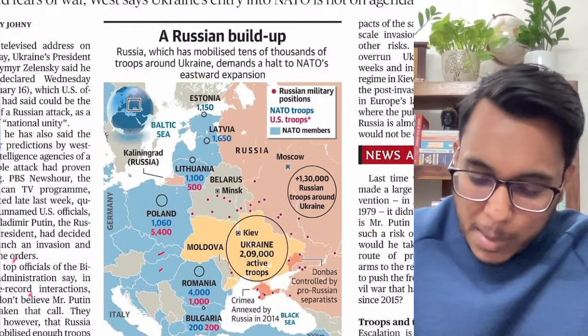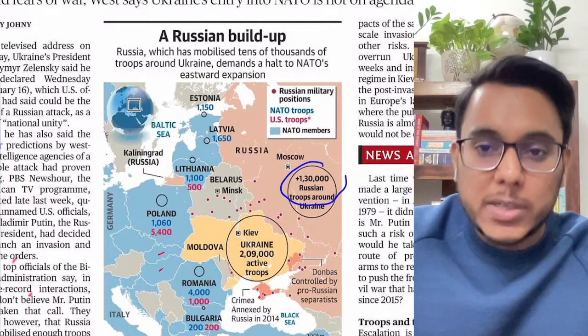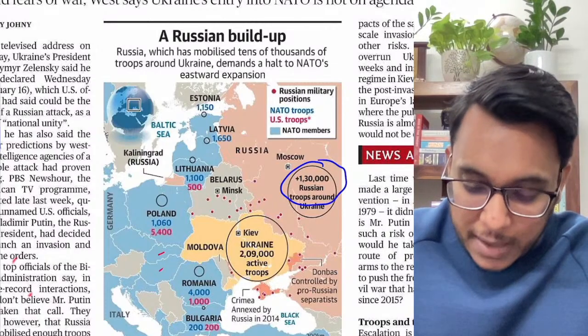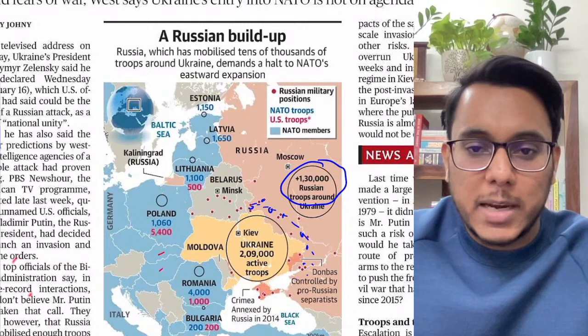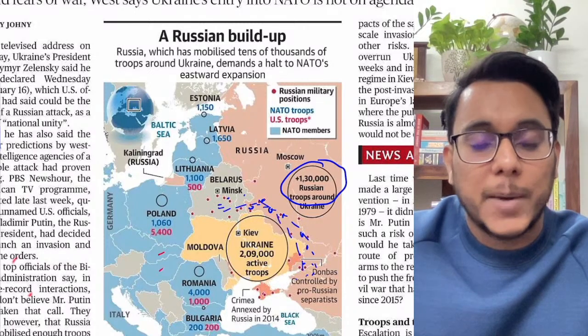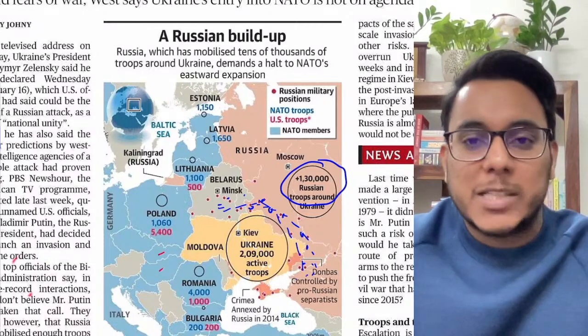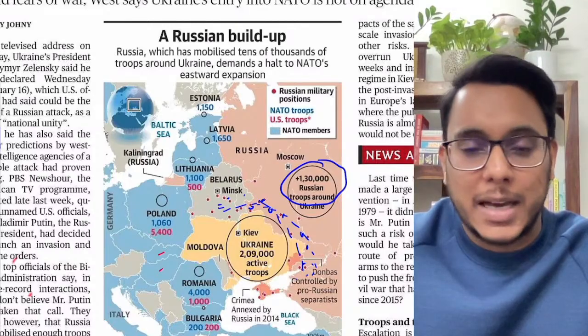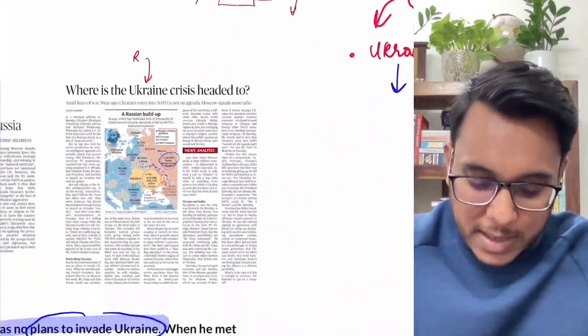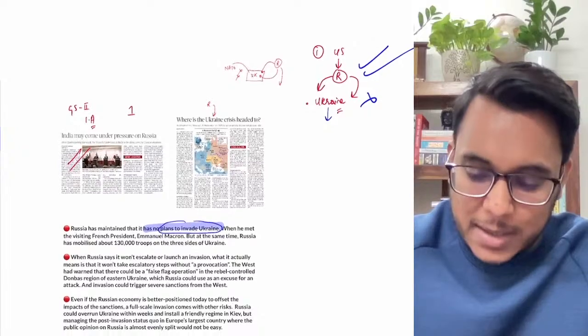Okay, now more than 130,000 Russian troops are surrounding Ukraine on three sides. More than 130,000 troops are there. Now what are these 130,000 troops doing if they don't want to attack Ukraine? This is one particular thing that has been there.